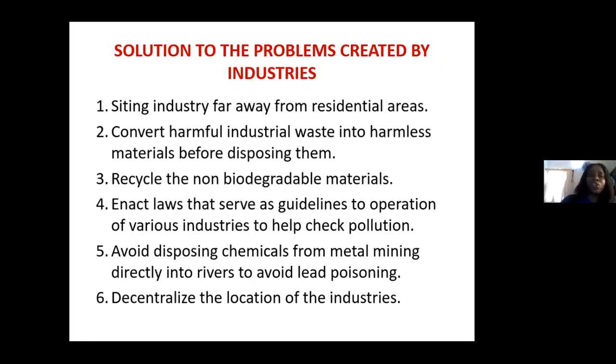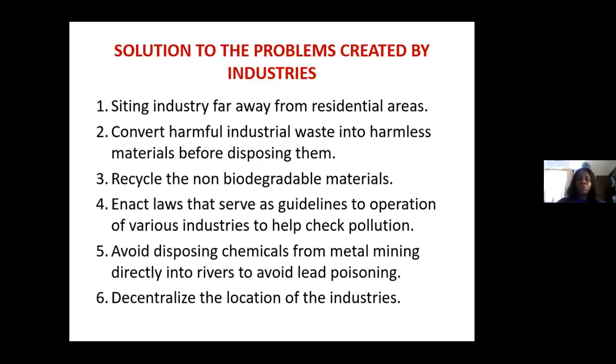Now we have solutions to the problems created by industry. One is that industry should be sited far away from residential areas in order to prevent pollution and degradation of land. Also, industry should learn how to convert harmful industrial waste into harmless materials before disposing of them. They should also focus on recycling the non-biodegradable materials so as to reduce pollution.